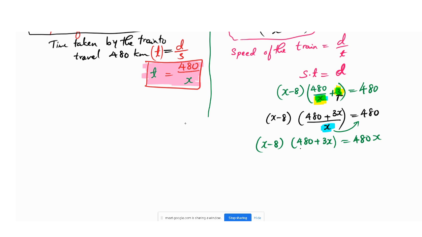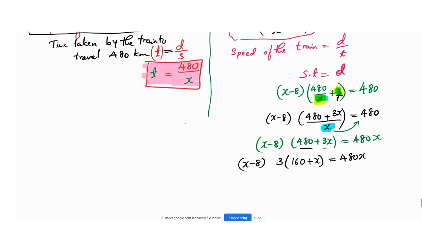Here you see 480 we have and 3 we have, so I can take 3 common outside. 3 how much of 480? 3 16s are 480. So 160 will be inside, and plus x will be there, that is equals to 480x.